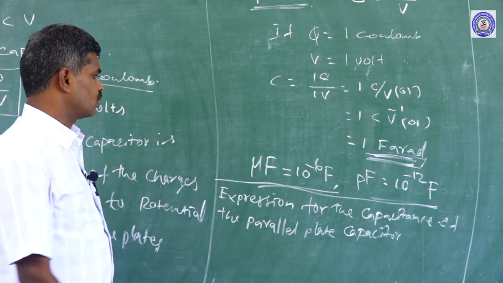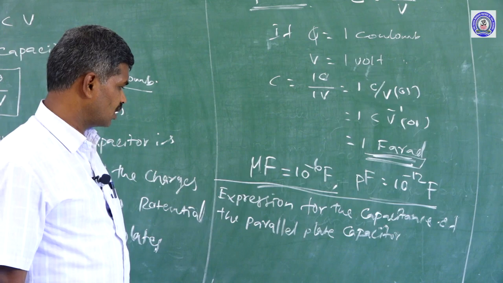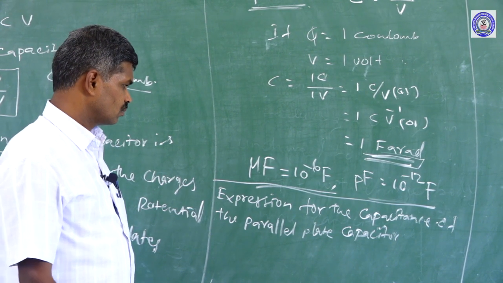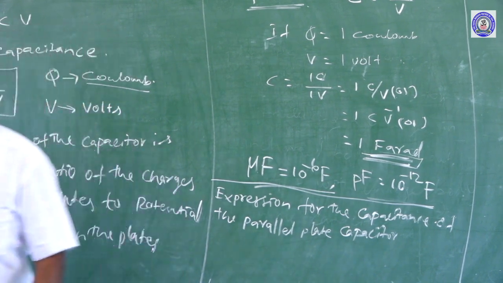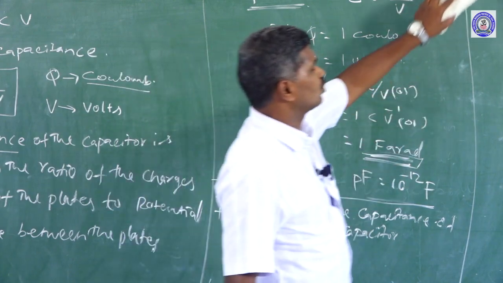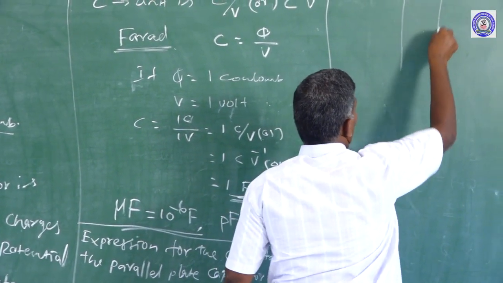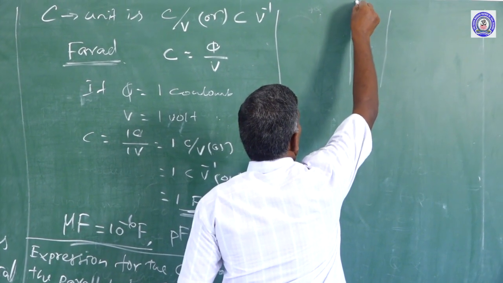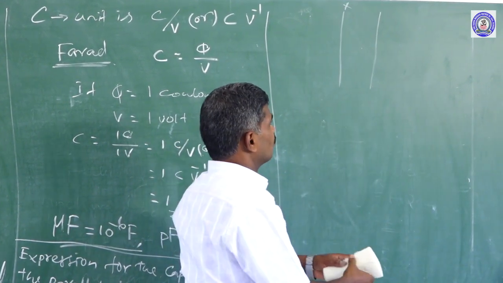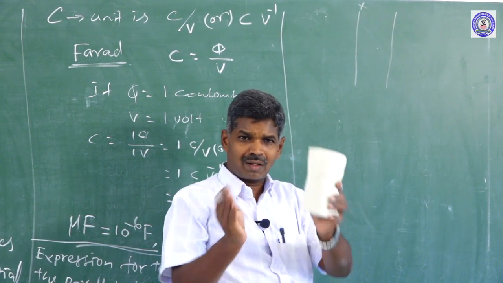Next, we are going to see the expression for the capacitance of the parallel plate capacitor. For that, we take the same diagram, two parallel plates. We can draw them parallel, either vertical or horizontal.